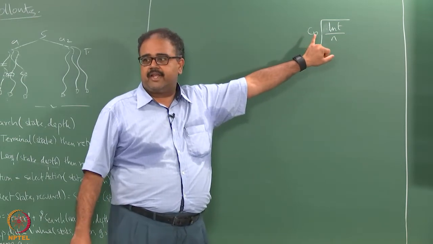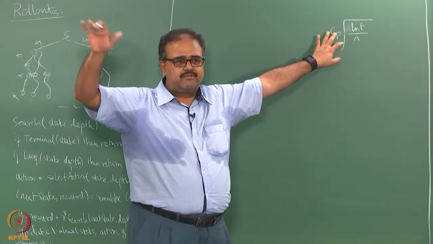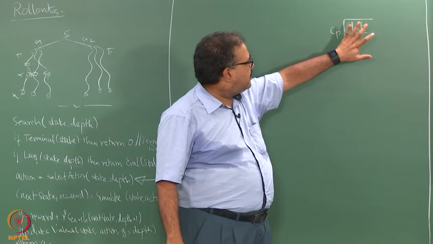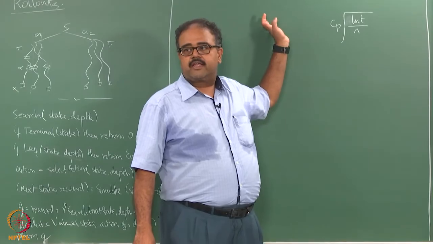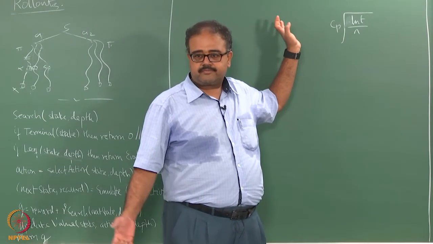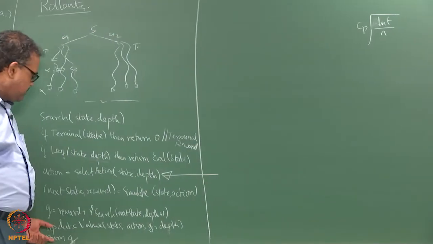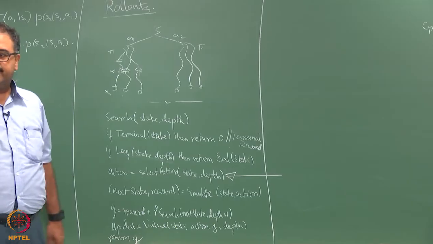This is something you typically end up determining empirically, but there is some bound on how large you have to search and so on. I can get you those numbers later. But you compute Cp into root ln t by n plus the Q value, and then you select actions according to that, and then go back and pick your best action.